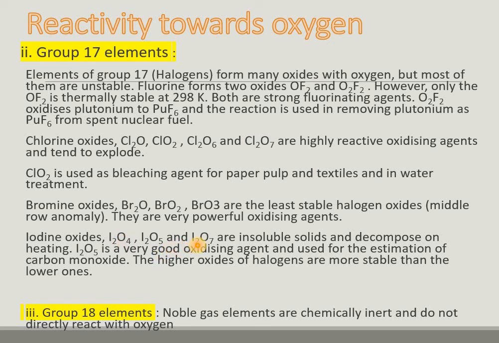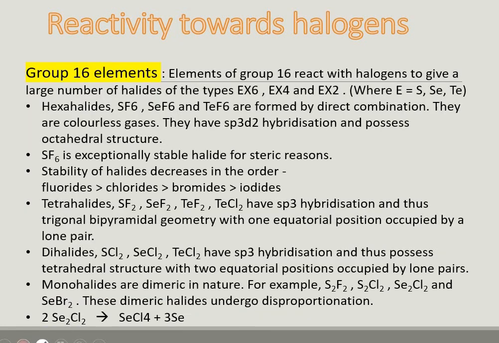They are insoluble solids and decompose on heating. I2O5 is a very good oxidizing agent, and it is used in the estimation of carbon monoxide. The higher oxides of halogens are more stable than the lower ones. Group 18 elements are chemically inert and do not react with oxygen directly.